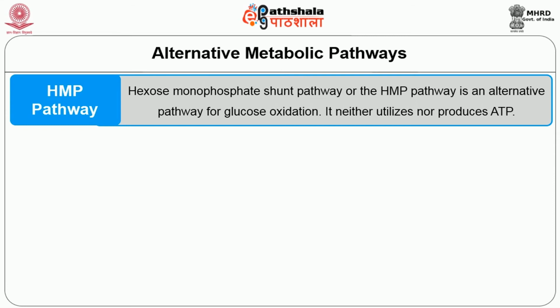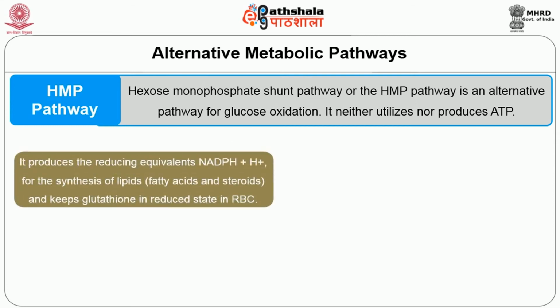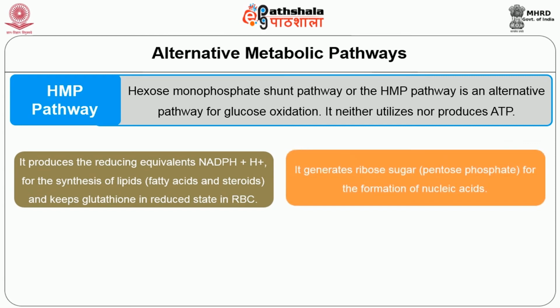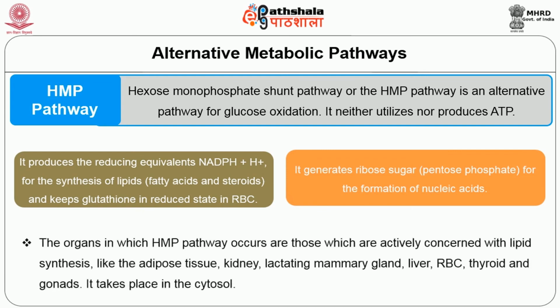The main purpose or significance of this pathway is that it produces the reducing equivalents NADPH plus H plus for the synthesis of lipids and keeps glutathione in a reduced state in RBC. Secondly, it generates ribose sugars for the formation of nucleic acids. The organs in which the HMP pathway occurs are those which are actively concerned with lipid synthesis, like adipose tissue, kidney, lactating mammary glands, liver, RBC, thyroid, and gonads.